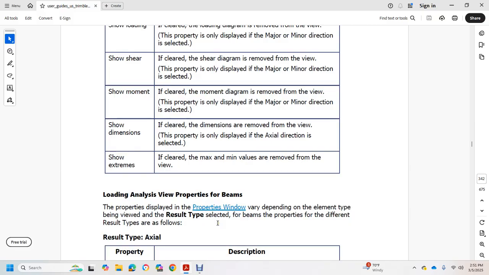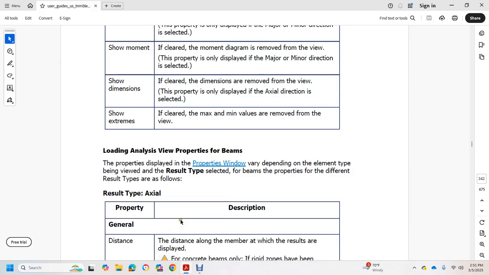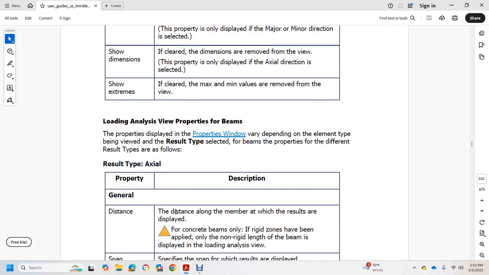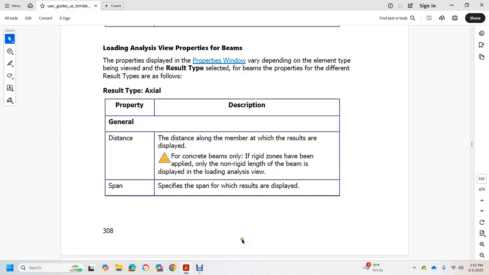Loading analysis. View properties of the beam. The properties are displayed in the property window and depend on the element and the type of beam. The results displayed depend on the result type of the beam, with the properties differing by result type as follows. Result type, axial property and description. Distance: the distance along the member at which the result is displayed. For concrete beams, the rigid zone is only applied where a rigid length of the beam is displayed in the load analysis view. Span: this specifies the span for which the result will be displayed.